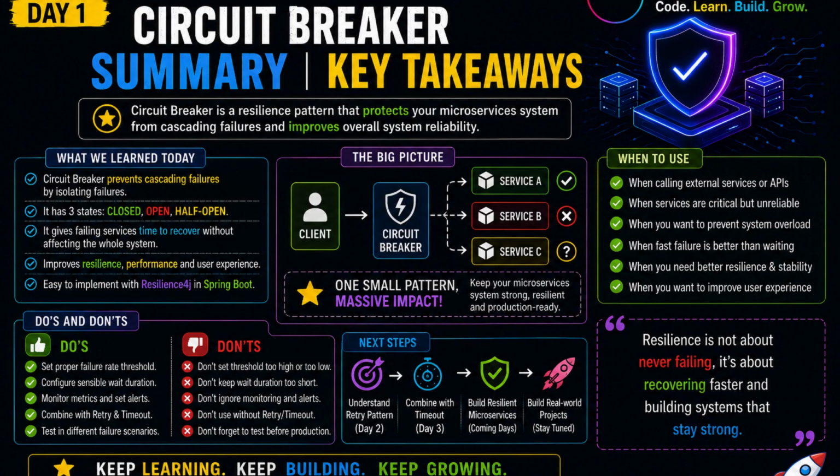Let's summarize day 1. Circuit breaker protects microservices from cascading failures by failing fast and allowing recovery. Remember the three states: closed, open, and half open. Configure it carefully, combine it with timeouts and monitoring, and test failure scenarios.